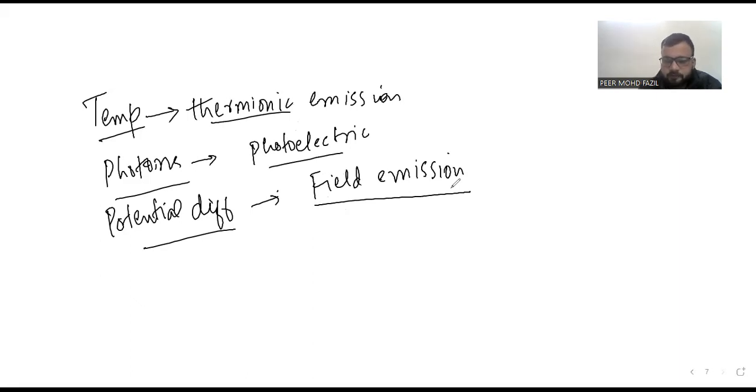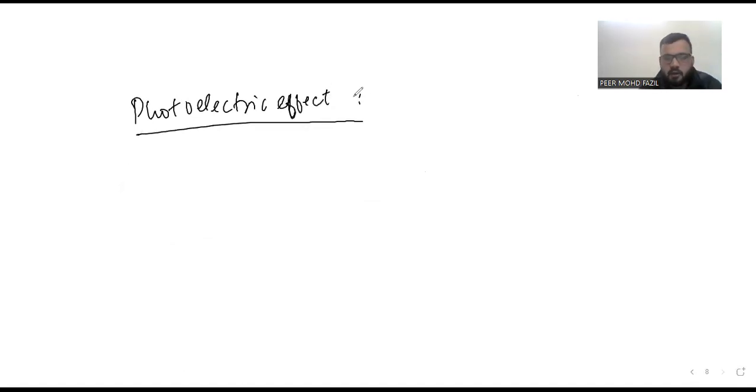Okay, dear students. The emission can be via some other means too, by making them collide. Collisions you can do also. Now we have to study photoelectric emission. Photoelectric effect. So, dear students, it is the knocking of electrons, the emission of electrons from a metallic surface by photons. Simple definition. Now it might be very simple for you, that is knocking of electrons by photons. That's what is called the photoelectric effect.